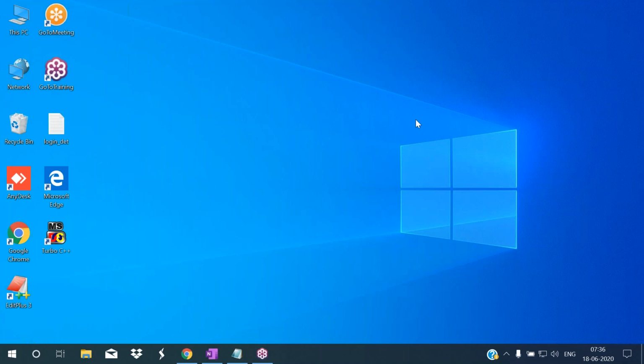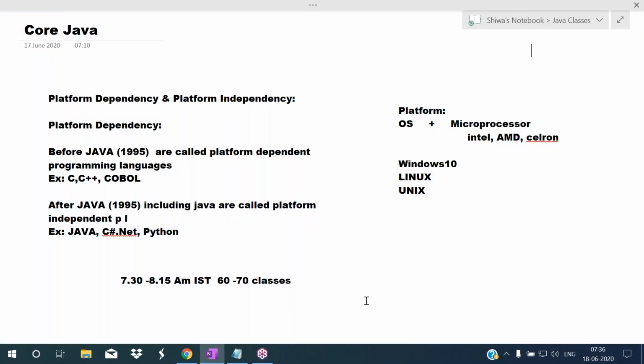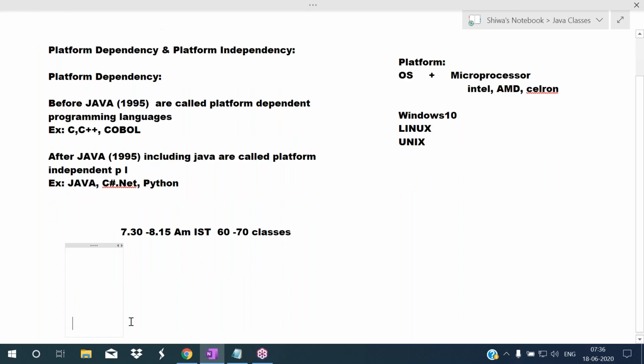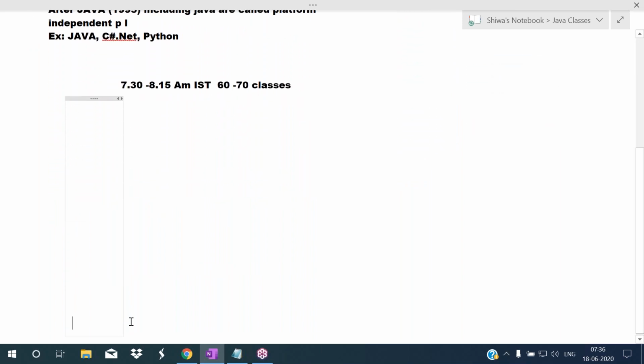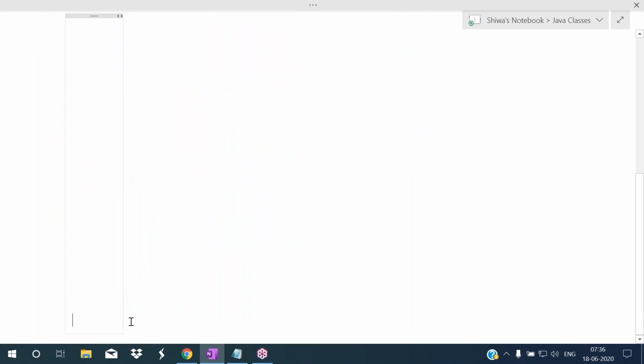So, what was our previous class? In the previous class, we clearly discussed what is Java, what is the purpose of Java, what are the parts of Java, and also we discussed what is platform dependency. So, in this session, I will explain the continuation part: what is platform dependency and what is platform independency.